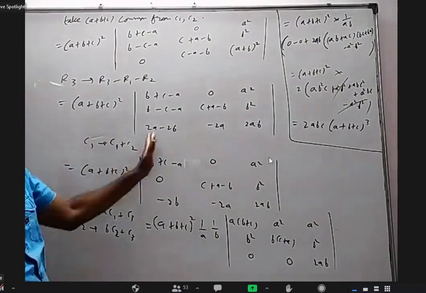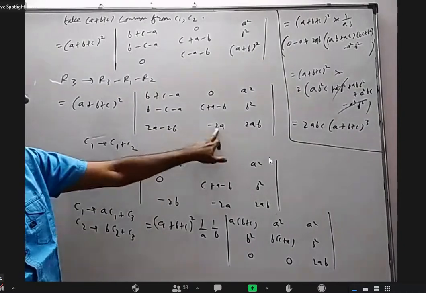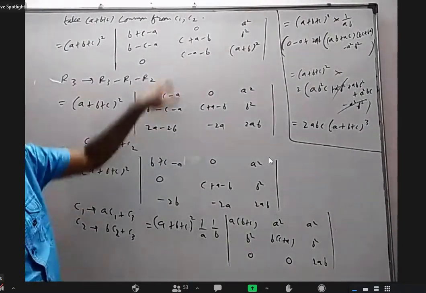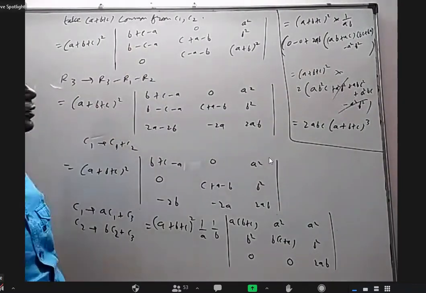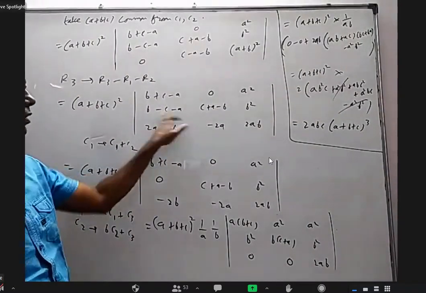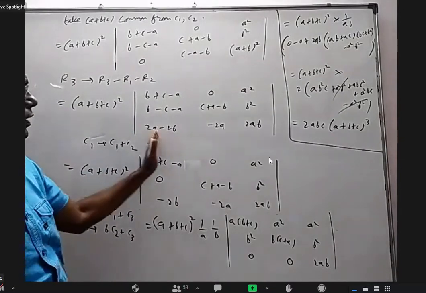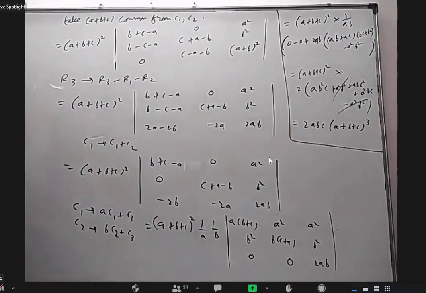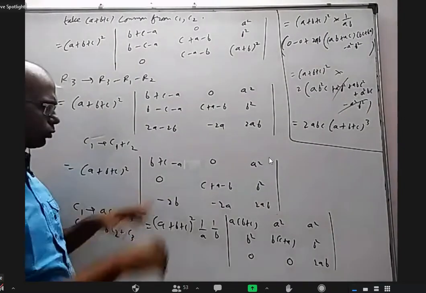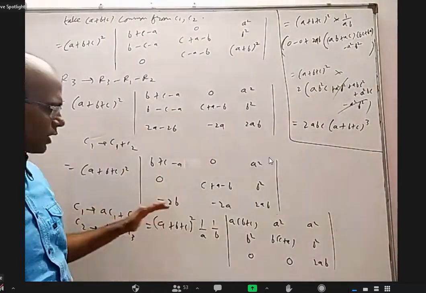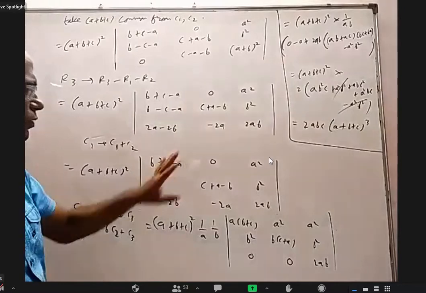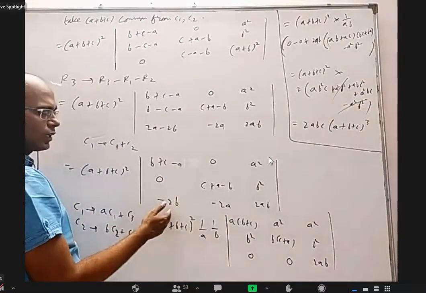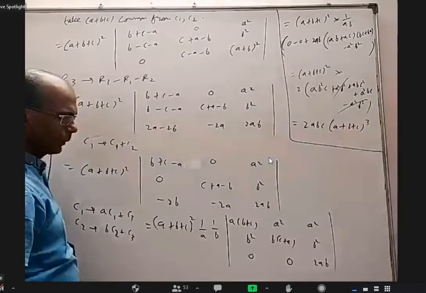Then I added these two because I don't like 2 terms here. By adding, this will become 2a will be gone, and this is 0. Even here I would have done by adding, I would have got 0 here. So this and this are opposite of each other. That is the reason we could add, so that we could eliminate this and this becomes 0. Now 2 zeros are there, nice, but if zeros are there in one row is better than in 2 different places. So I multiplied with a, because when I multiply with a, I have to also divide with a outside.